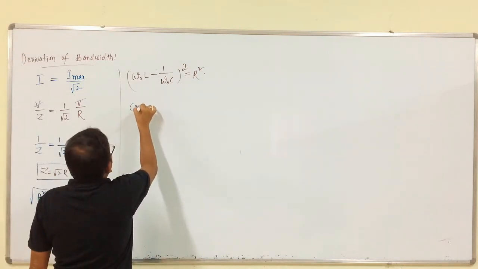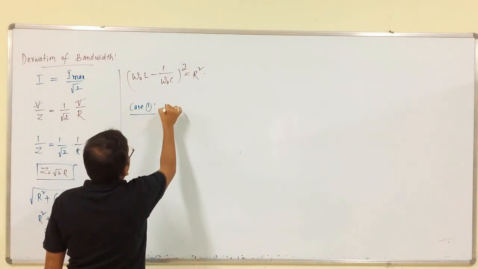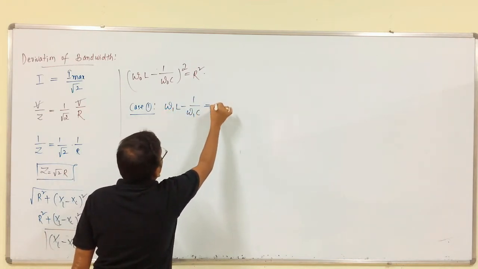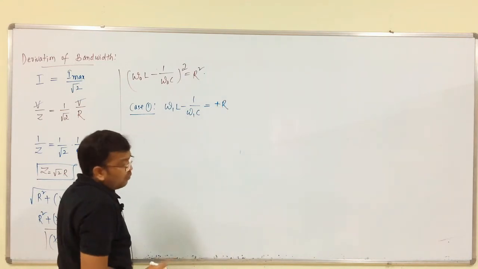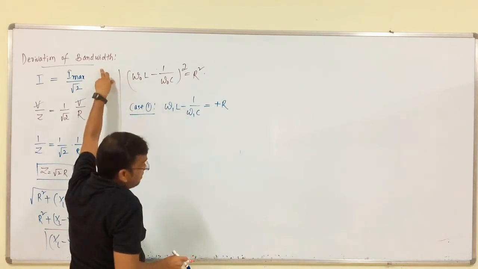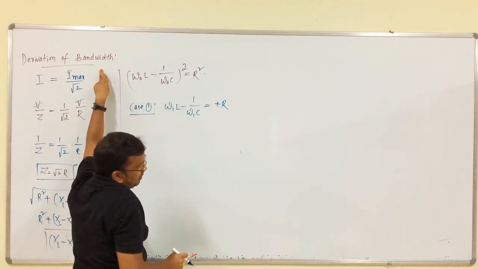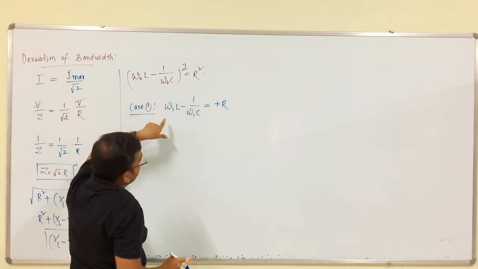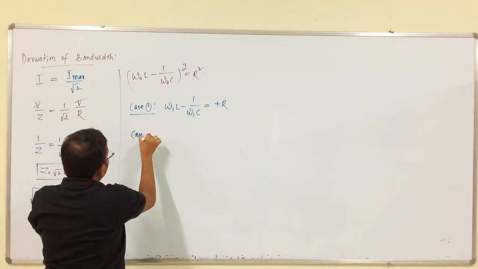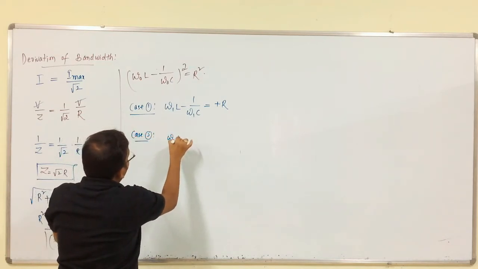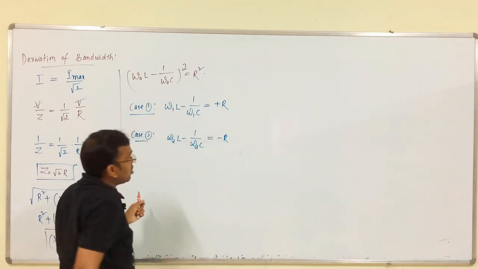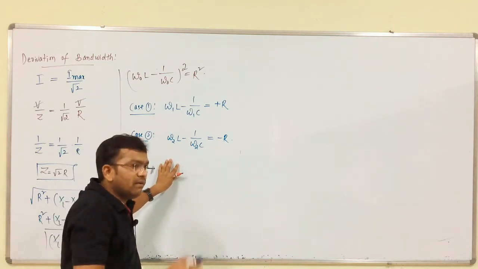From this we have two cases. Case 1: omega 1 L minus 1 by omega 1 C is equal to plus R. Why am I going to consider this omega 1? Now, I have to derive the bandwidth, that is omega 2 minus omega 1. So, based upon this condition, in case 1 we assume omega 1 in place of omega naught. In case 2, omega 2 L minus 1 by omega 2 C is equal to minus R. So, by solving case 1 and case 2, we get omega 1 and omega 2.